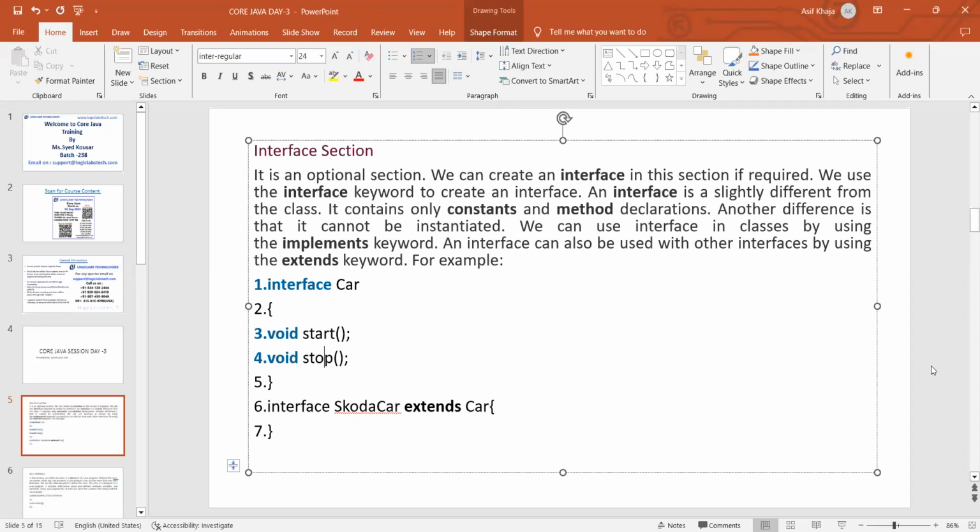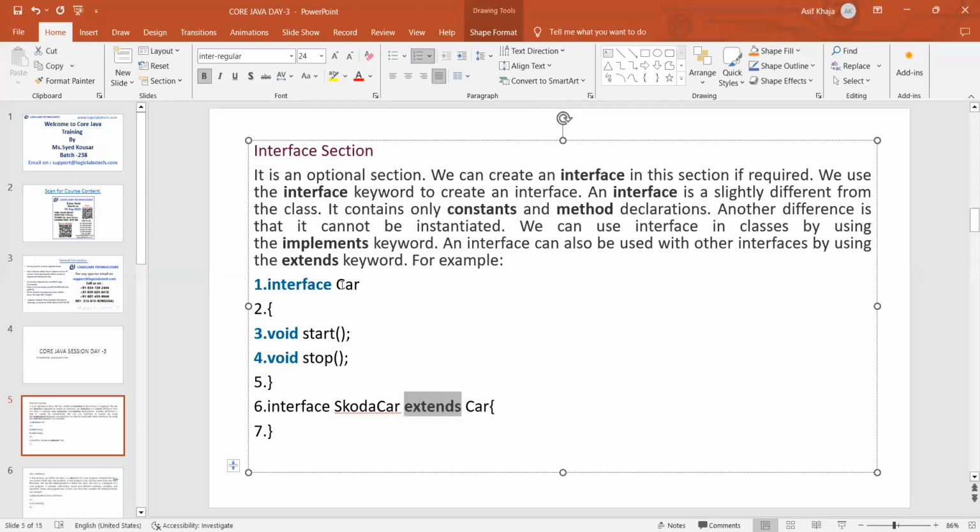Another difference is that an interface cannot be instantiated. The class that implements that interface is the one we can instantiate. We can use an interface in classes by using the implements keyword. We have to use the implements keyword in order for a class to implement the interface. And if you want to extend an interface by another interface, then we have to use the extends keyword.